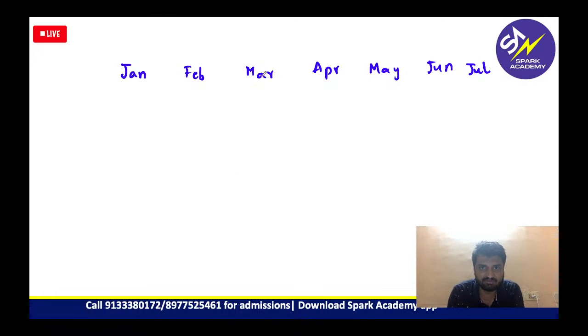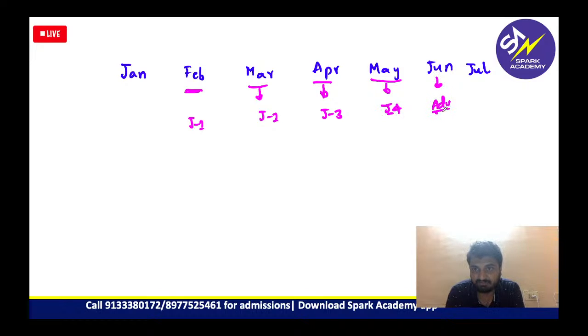As of now, the schedules which are given to you are: Feb last week, you have your JEE 1 examination. March, you have your JEE 2 examination. April, you have your JEE 3. May, you have your JEE 4. And finally, in June, we will be having your Advanced, probably in May last week or June. Also, CBSE exams have been announced to be conducted in May. So, this is the timeline which we know so far.